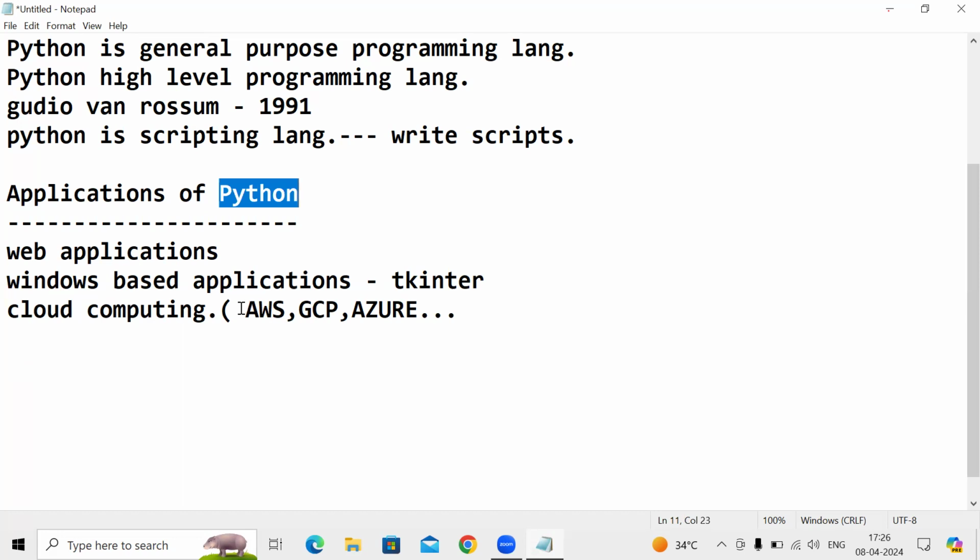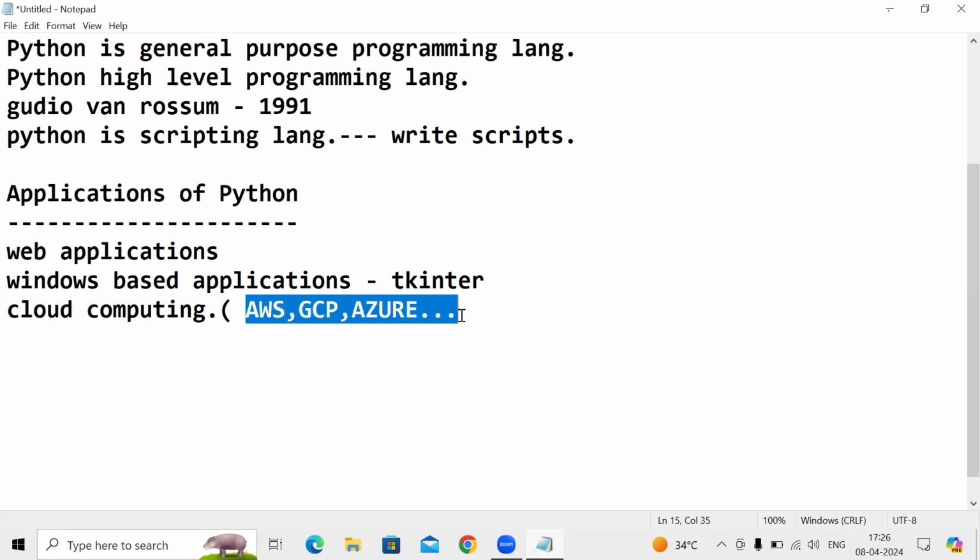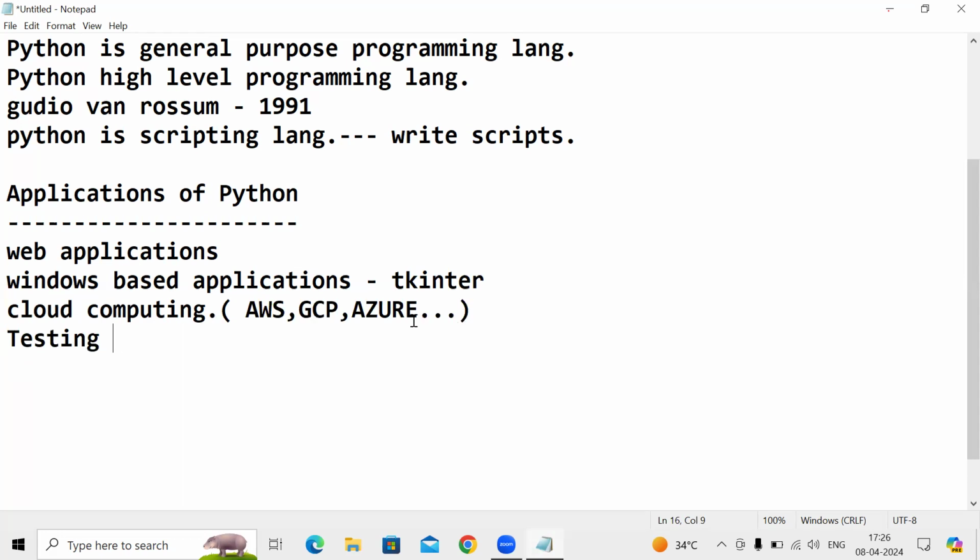See guys, if you want to automate a task, we are using Python programming language in these cloud platforms. And one more thing is testing. To test the code, we are using Python.